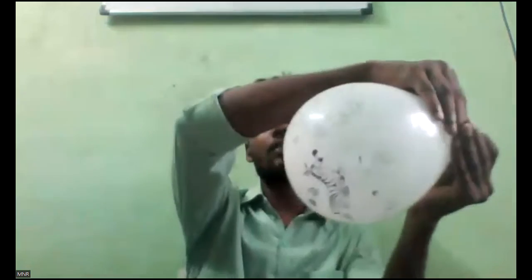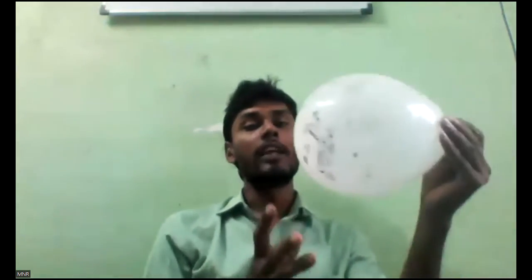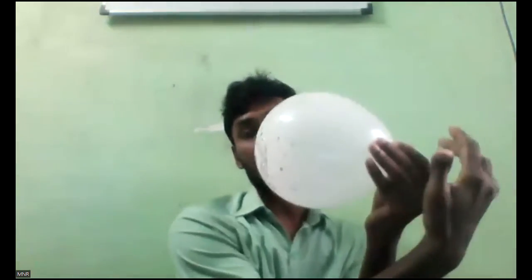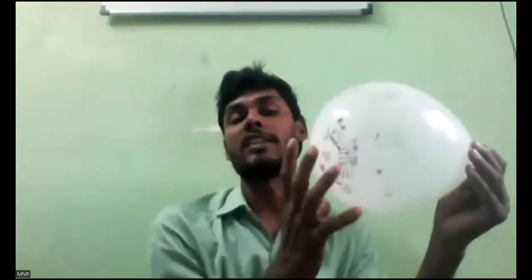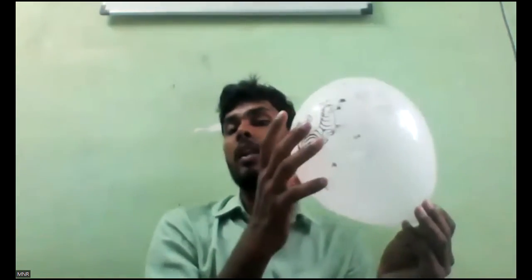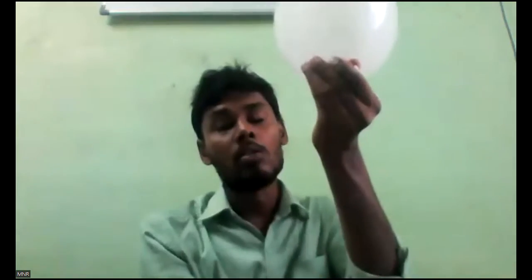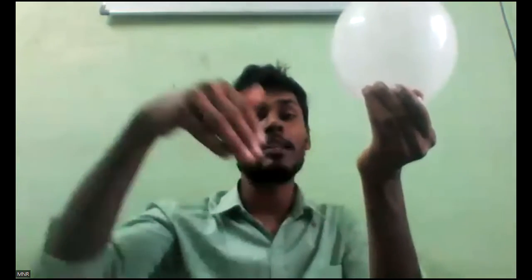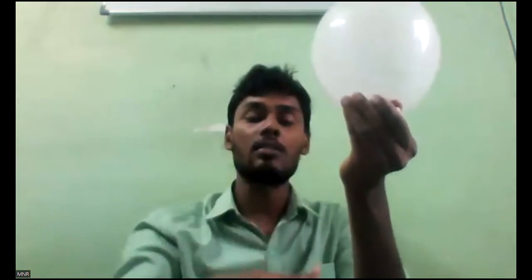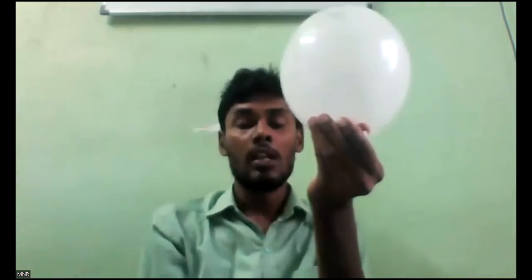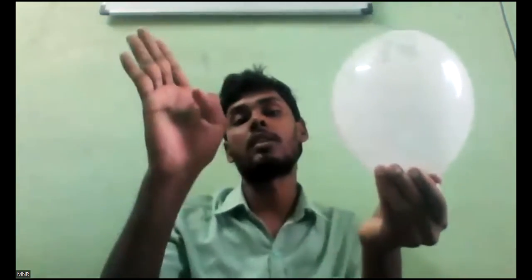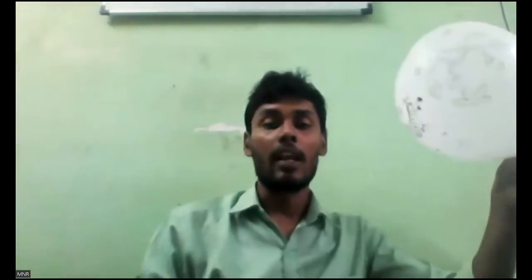Now see, I will try to release at this edge, and you can see it has started moving. Why? When I release this mouth, the gases will come forward. This is what a jet engine also does. So a jet engine will be like this. It needs to fly away. So hot gases will come down so that there will be action. A jet engine is exerting force on the gases. When the gases are coming out, these gases will exert force on the jet engine so that the jet engine will fly. Like this, you can see.